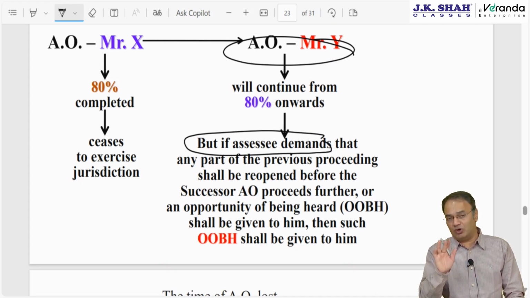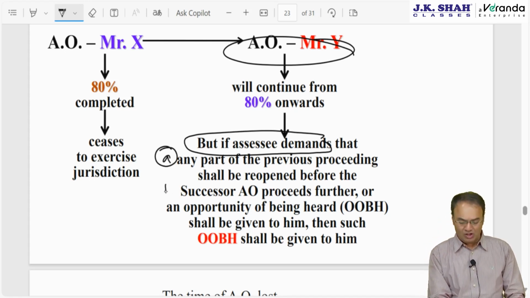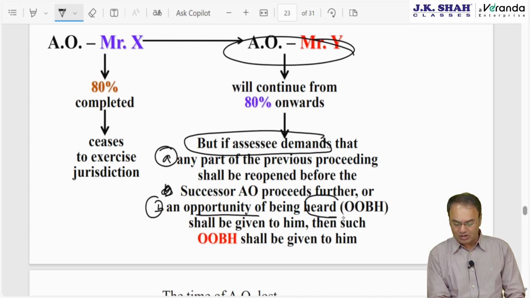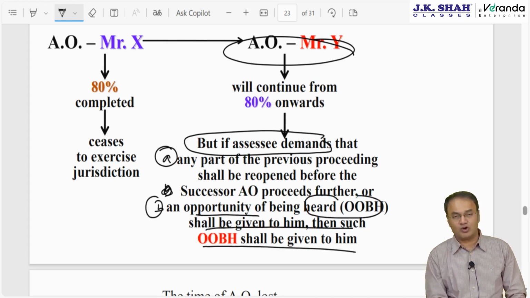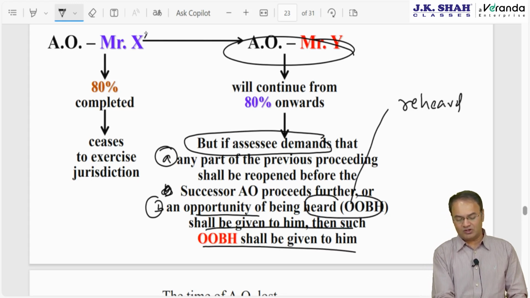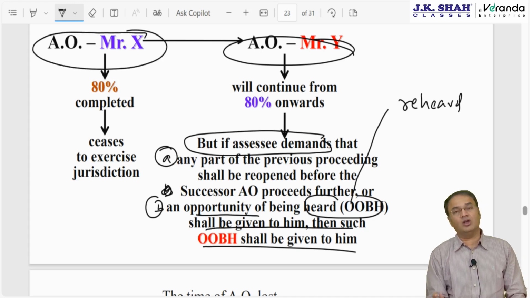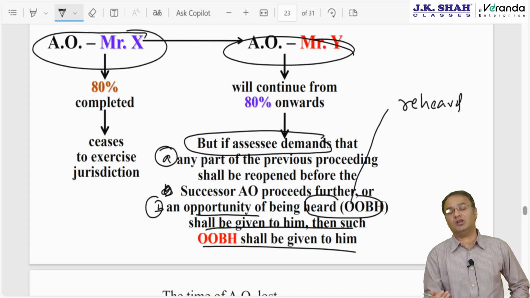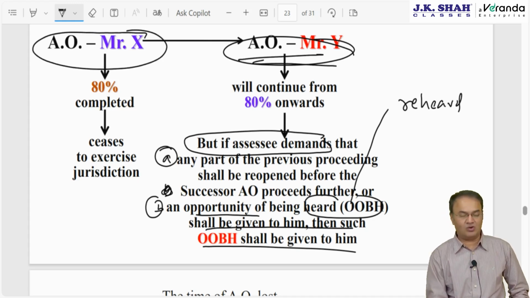If the assessee demands that before you proceed further, either any part of the previous proceeding shall be reopened or an opportunity of being reheard shall be given to him, then such opportunity of being heard shall be given. This will be called an opportunity of being reheard, meaning thereby opportunities were already given by the earlier AO, but still the assessee wants something to be explained to the successor AO.